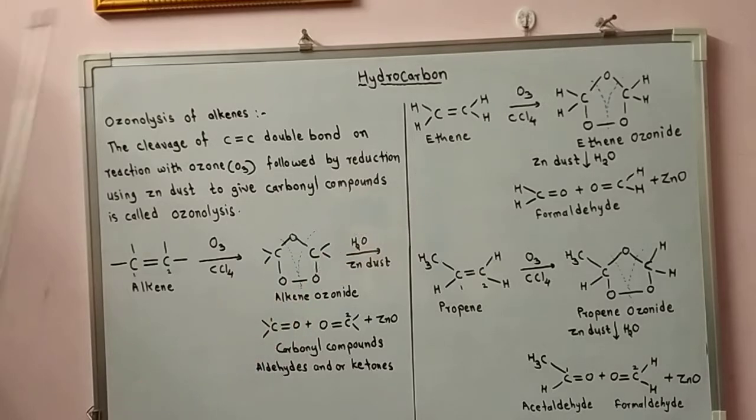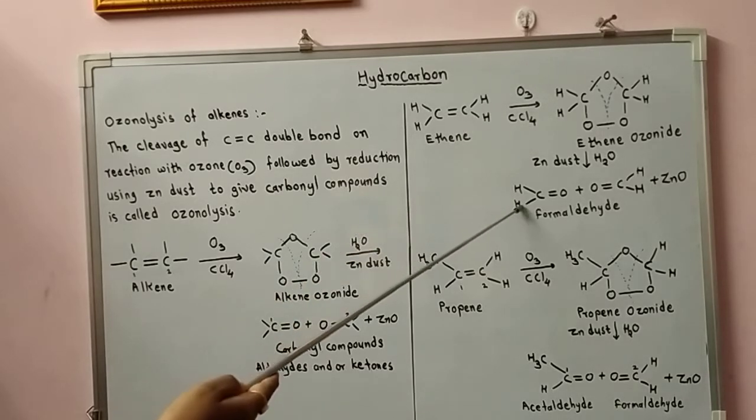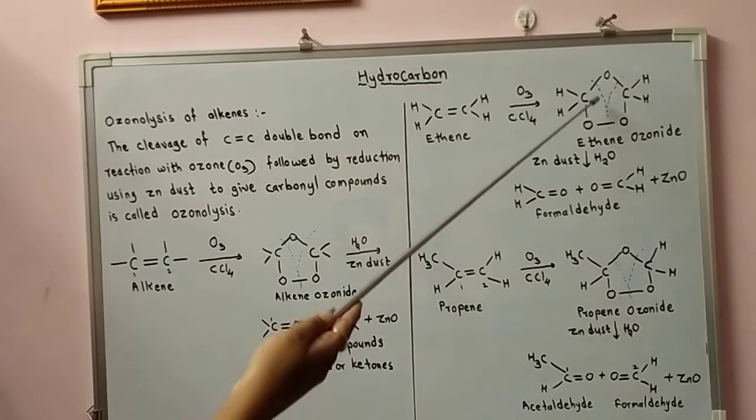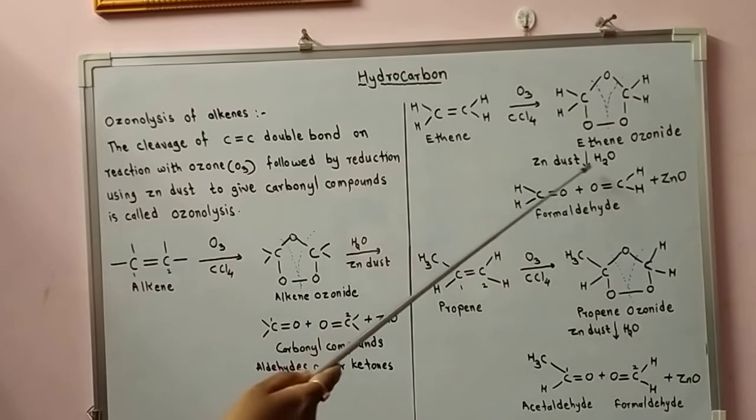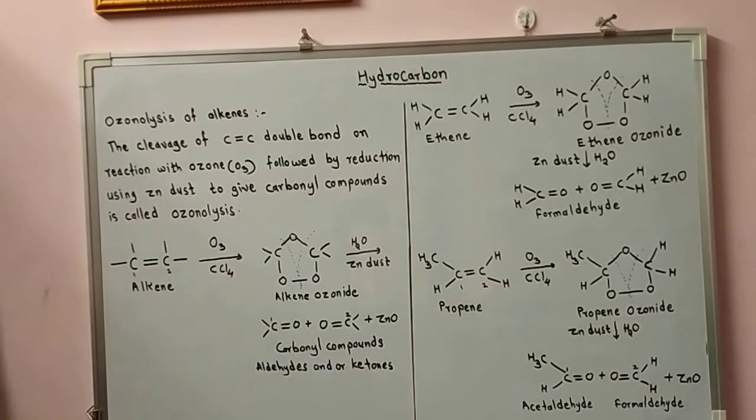If zinc dust is not used, then formaldehyde is easily oxidized to formic acid. So to prevent aldehyde from further oxidation into acid, zinc dust is used, because otherwise H2O2 is formed, which oxidizes aldehyde to acid. Therefore by using zinc we get zinc oxide. So that is the role of zinc dust, to prevent the further oxidation of aldehyde to the corresponding acid.